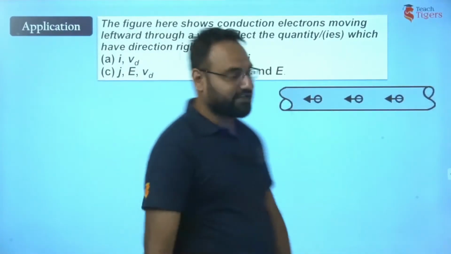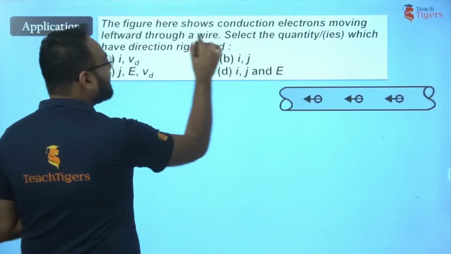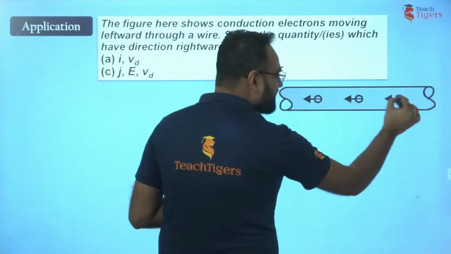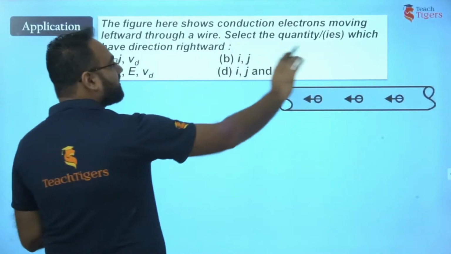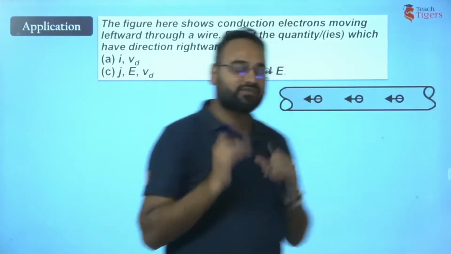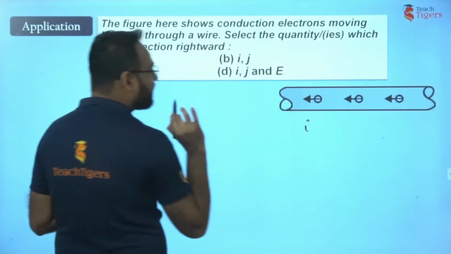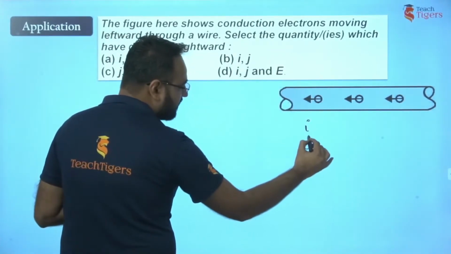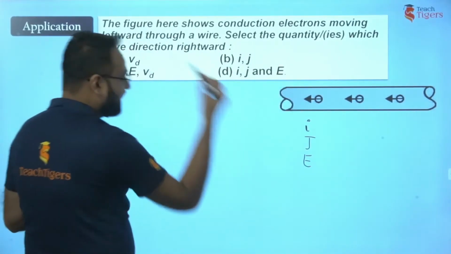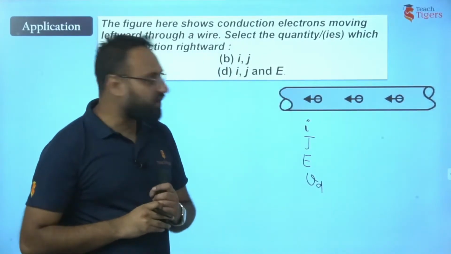Let's take up the next application, which is again quite interesting. The figure here shows conduction electrons moving leftwards. Now we are given these electrons and they are moving leftwards. Select the quantities which have direction rightwards. Let's see what the options are. We have to find the direction of I, then the direction of J, that is current density, then electric field, and one more thing, Vd. We have to see the direction of these four quantities.